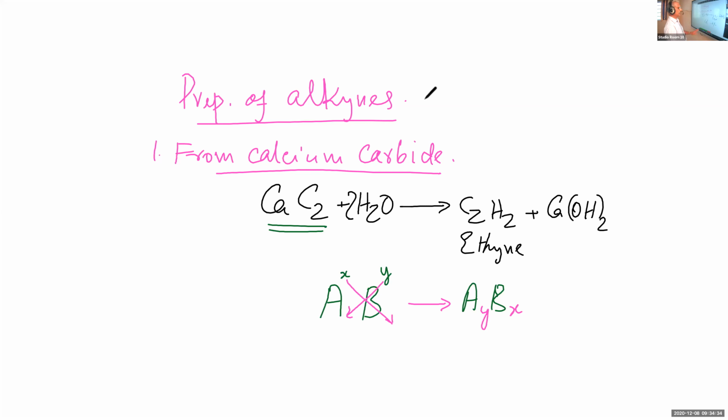AXBY. That is the way to write the formula of a compound. Just simply exchange the valences to get the formula of the compound. For example, take the formula of water, hydrogen and oxygen. The valence of hydrogen is equal to 1. Do you remember the valence of oxygen is equal to 2? And so what will be the formula of water?